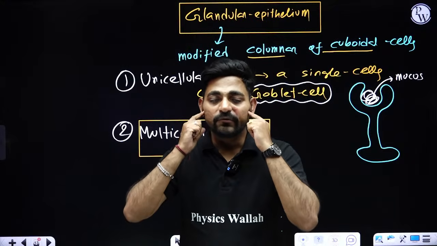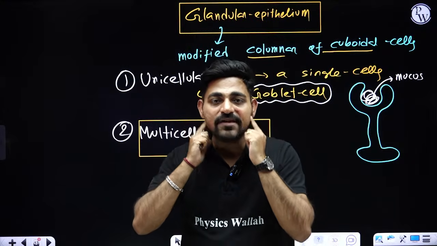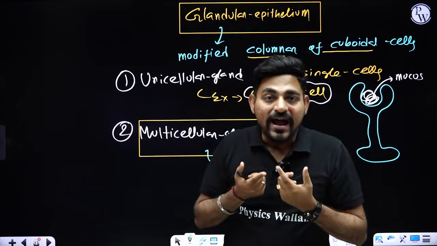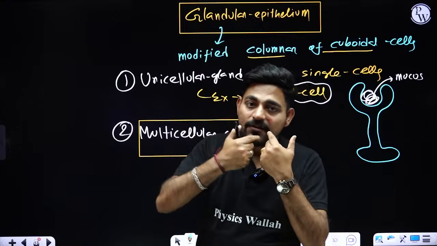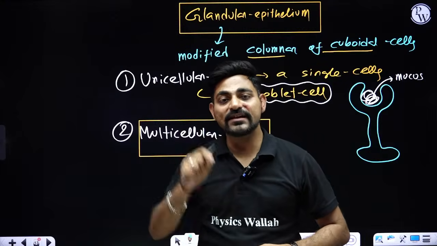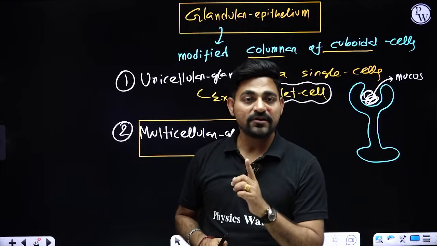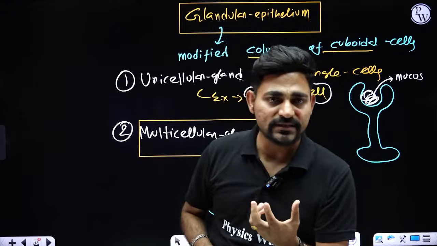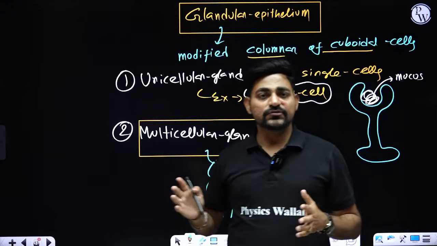Like when I was talking about our salivary gland, the salivary gland is producing saliva and sending the saliva inside our buccal cavity with the help of the salivary duct. So the salivary gland has a duct, and that is a kind of exocrine gland. The glands with a duct system, right, we call them exocrine glands.